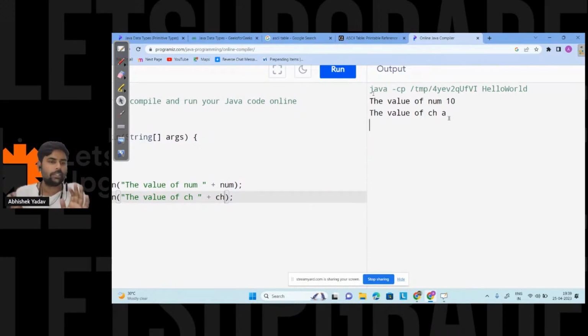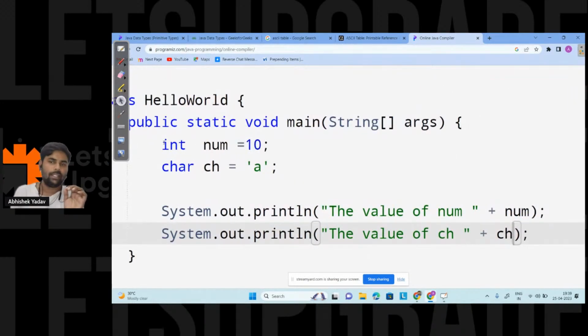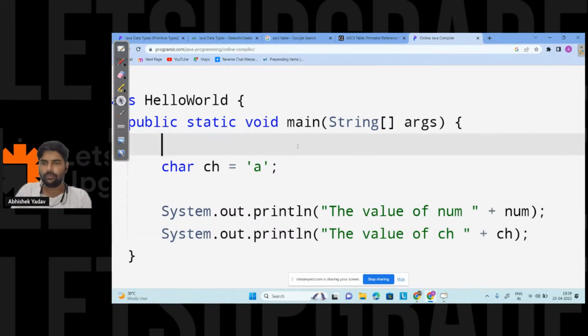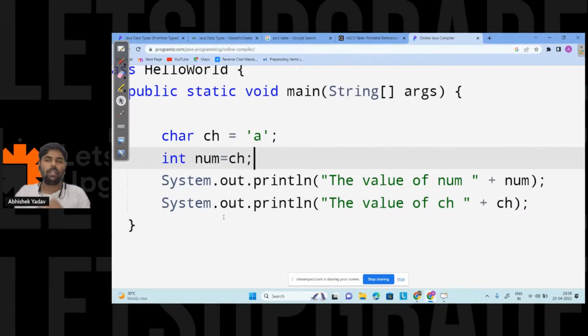Everyone is clear till this point, yes or no? So if we have to store integer data, we use the data type int. If we have to store character data, we use the data type char. Please write in the chat if it is clear till this point. Then what will happen if I do this part, that is int num is equal to 10, and let's take this one, and int num is equal to ch. So what output will I get now? Please write in the chat, guys. What will be the value of num and what will be the value of ch now?